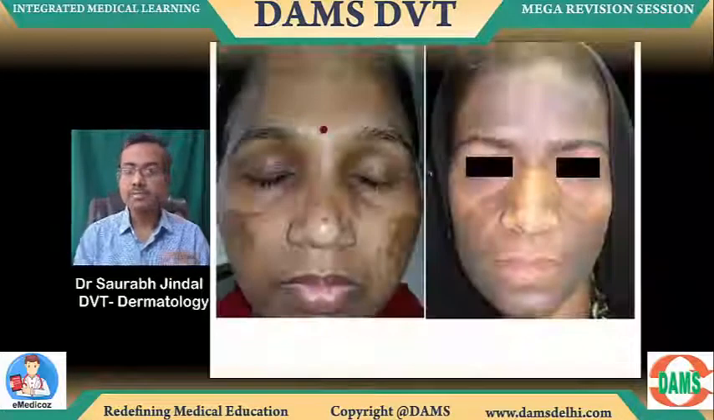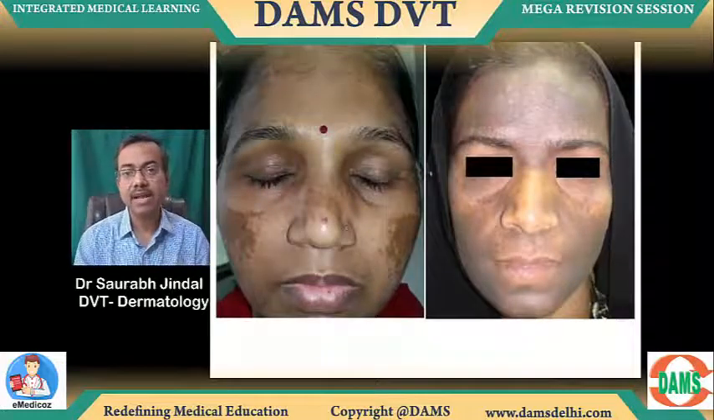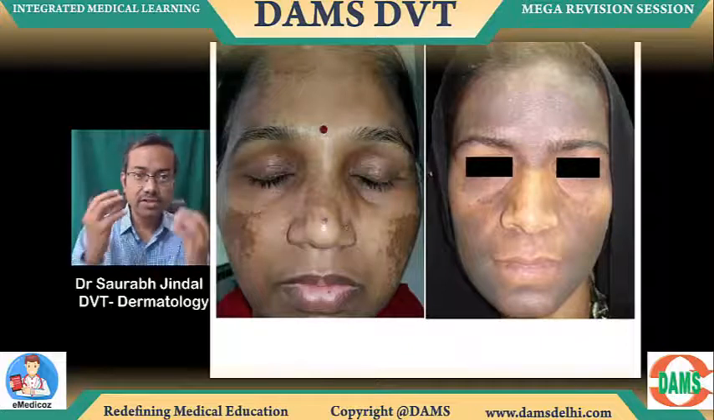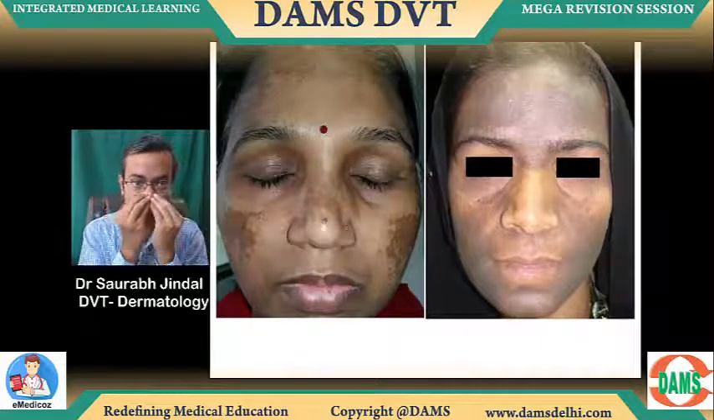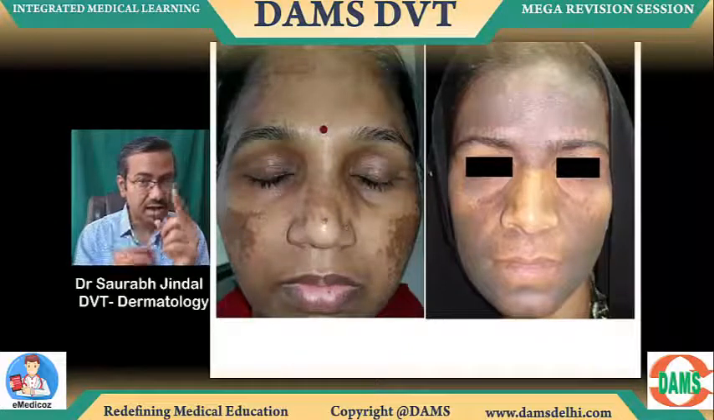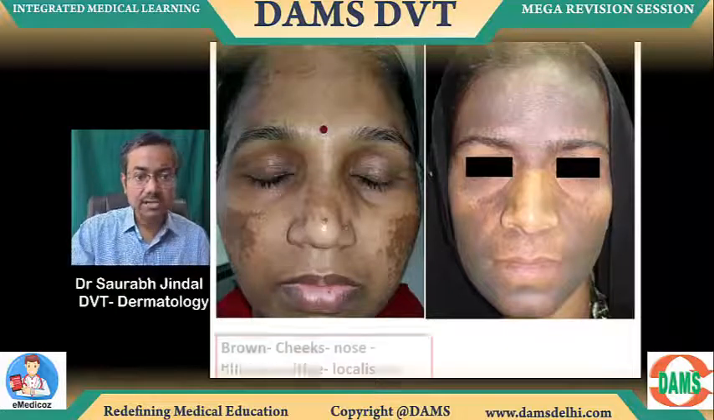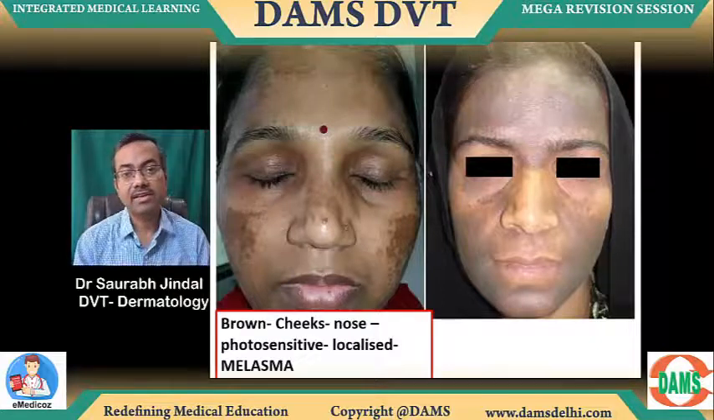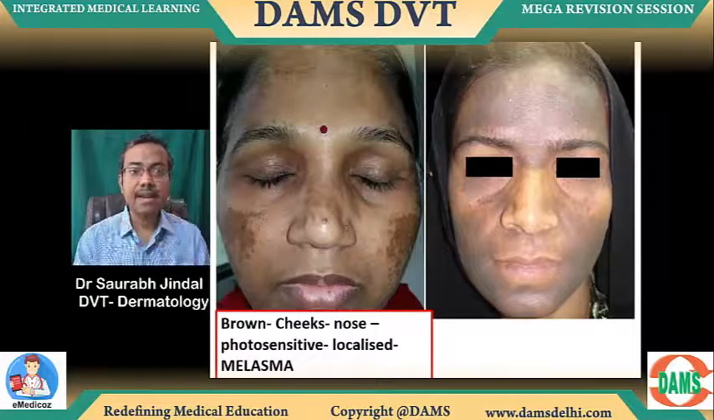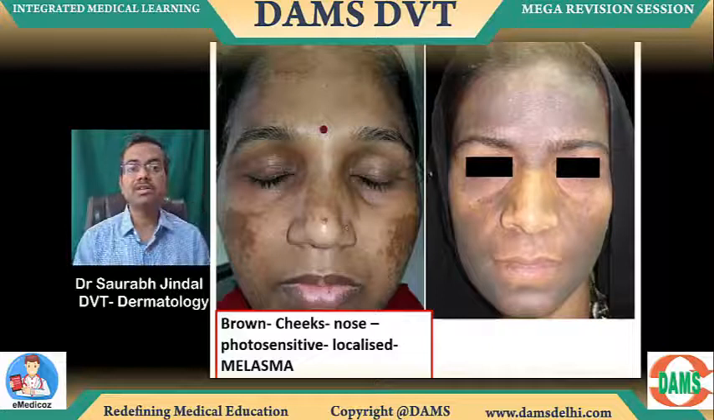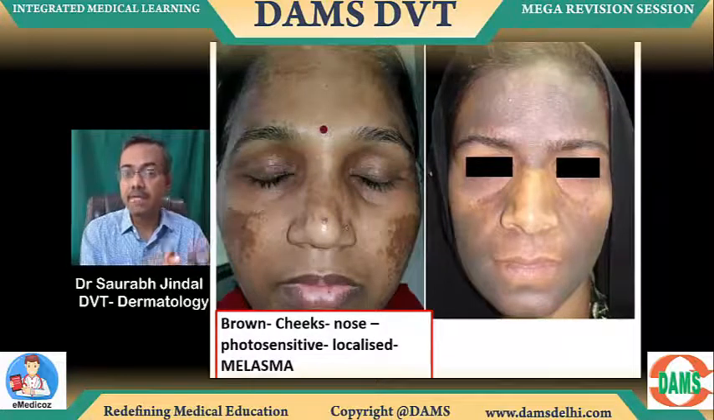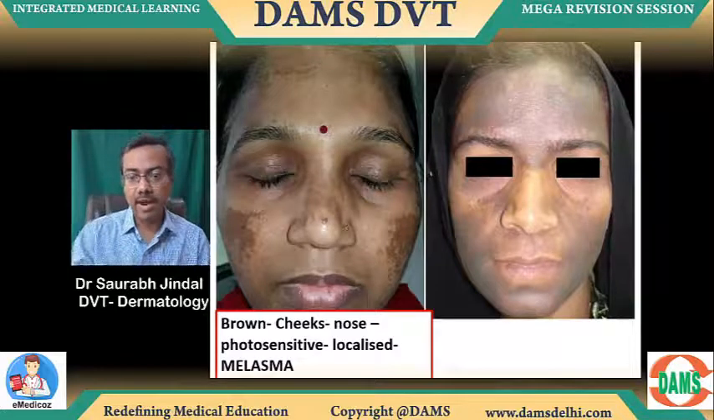Let's look at the side-by-side dermatology comparison. Look at these two images. Left side, right side. Left side image. Can you see these brown patches on the cheek and the nose? Can you see the color? It's brown, right? So if it's brown, cheek, nose, photosensitive, localized patches, melasma. I have deliberately made it a point to label all these images also, so there is no issue in you writing down all of this. I'm giving you all of this in the note format itself.